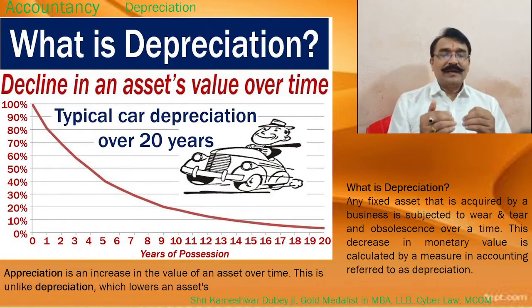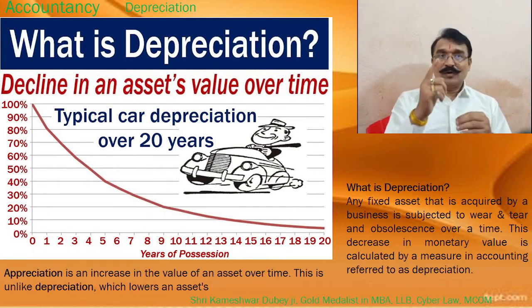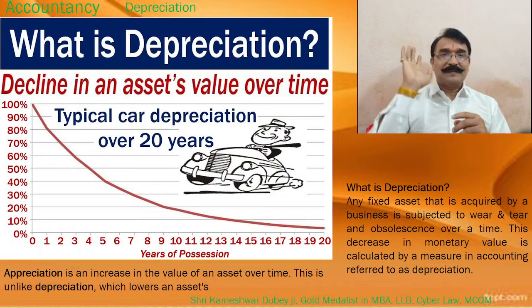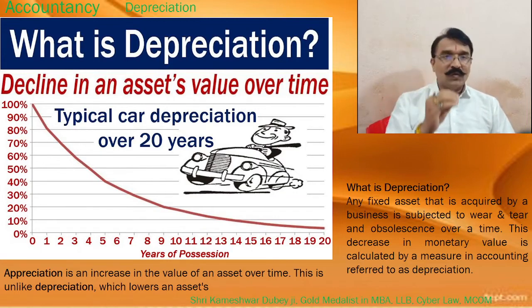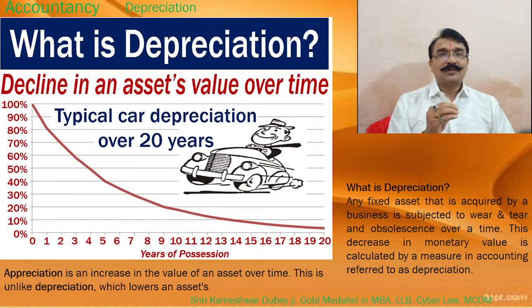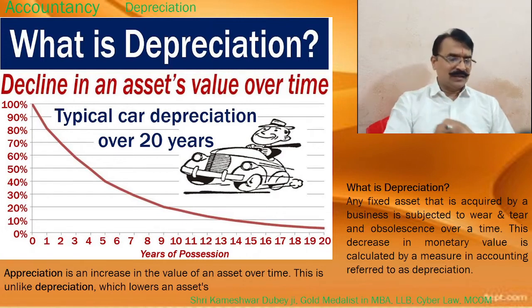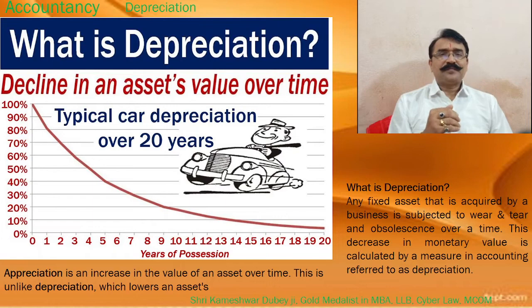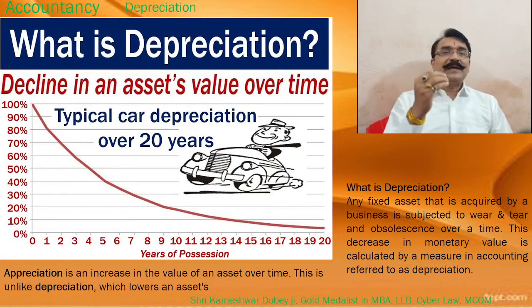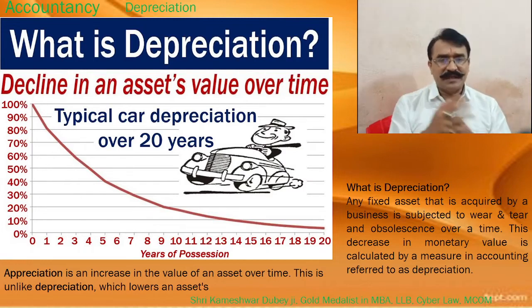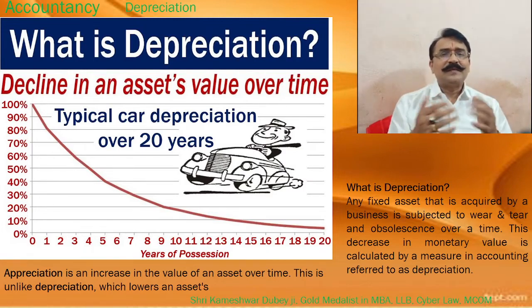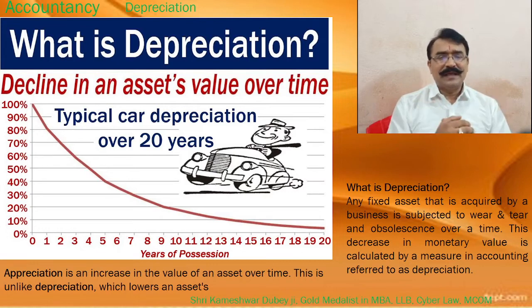So when the value of the item, not the cost of the item, is estimated lower than the purchase price, for reasons that we'll understand here, when the value comes down, that is known as depreciation. For that there is some rule, some pro forma, some standard: every year 5%, 10%, 15%, like that.